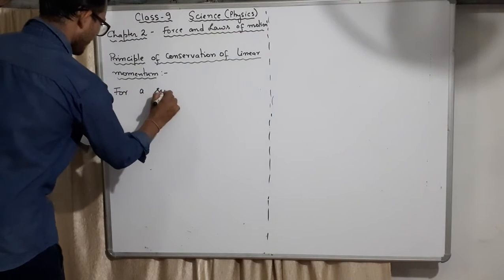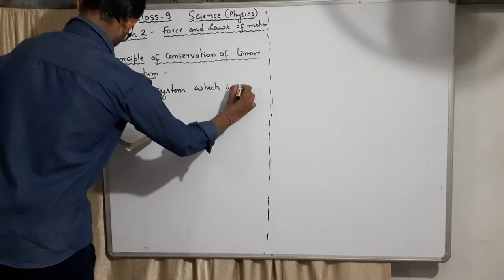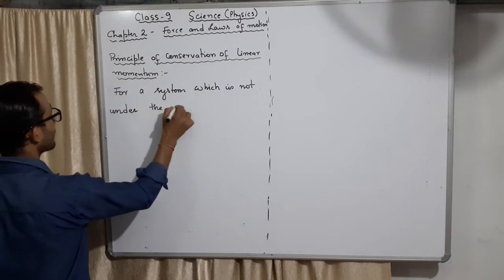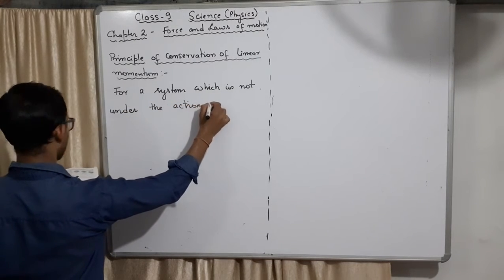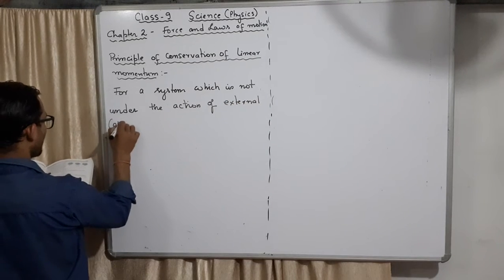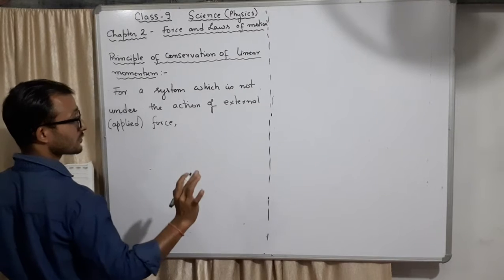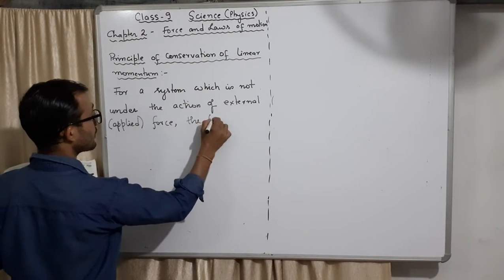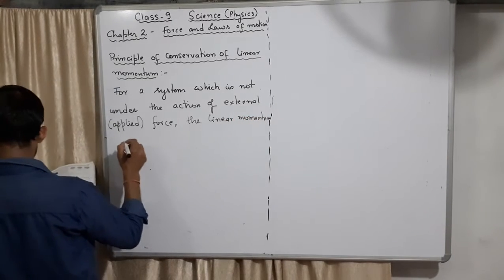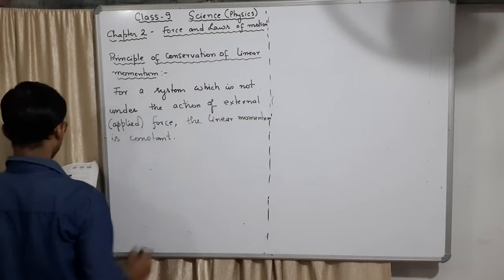For a system which is not under the action of external applied force, meaning if there is no force applied, the linear momentum P is constant, remains the same. That is the meaning, right?